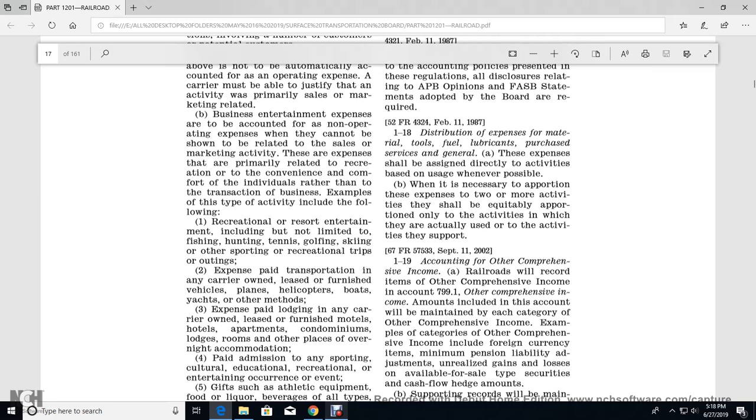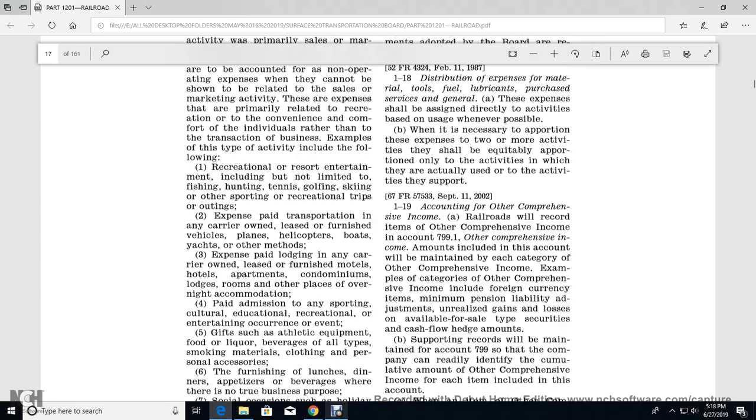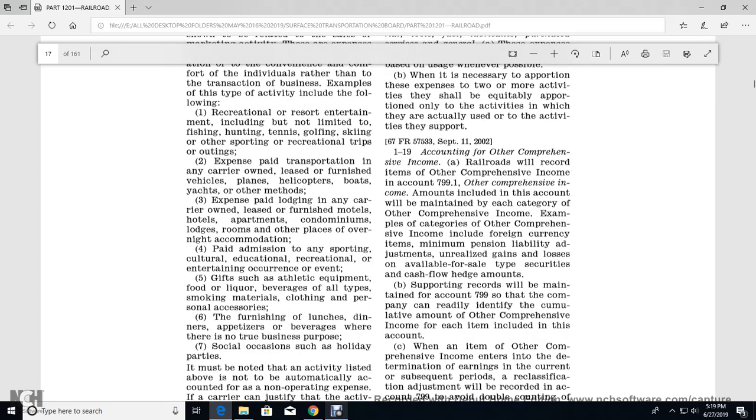Expense-paid lodging and care in owned or leased furnished motels, hotels, apartments, condominiums, lodging rooms, and other places for overnight accommodation; paid admission to any sport, cultural, educational, recreational, or entertaining occurrence; gifts of athletic equipment, food, liquor, and beverages of all types, smoking material, clothing, and personal accessories; furnishing lunches, dinners, and appetizers with beverages, if there is no true business purpose.